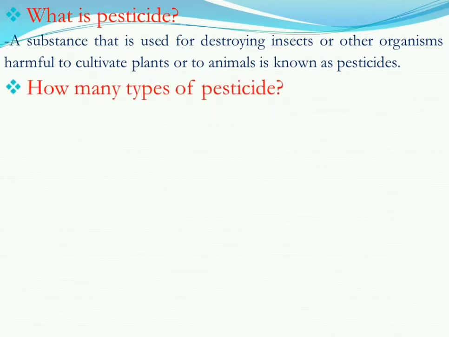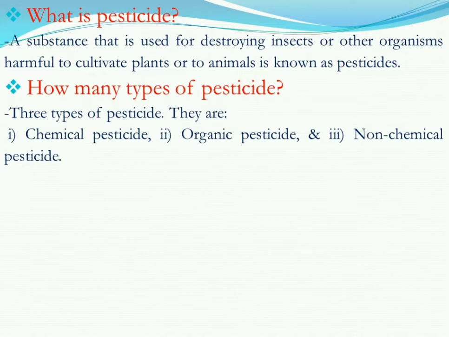Now the next point: how many types of pesticide are we using? There are three types: chemical pesticides, organic pesticides and non-chemical pesticides. Actually all three are harmful for our plants, crops and animals, but amongst these three, chemical pesticides are more harmful. So let us know about chemical pesticides.